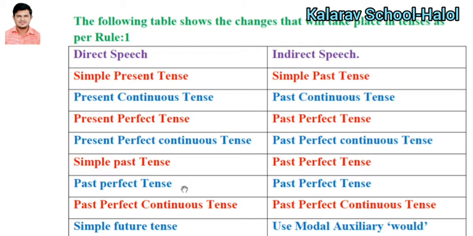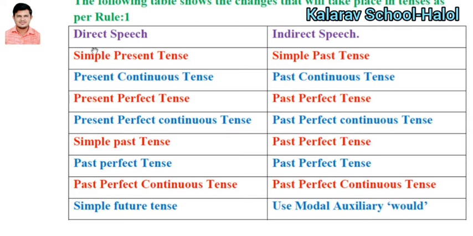Past perfect tense remains past perfect tense in indirect speech. Past perfect continuous tense also remains the same in indirect speech, and simple future tense is used with the modal auxiliary would in indirect speech. So friends, related to the rules of the tenses, you have to learn all these rules. This is very important in direct and indirect speech.